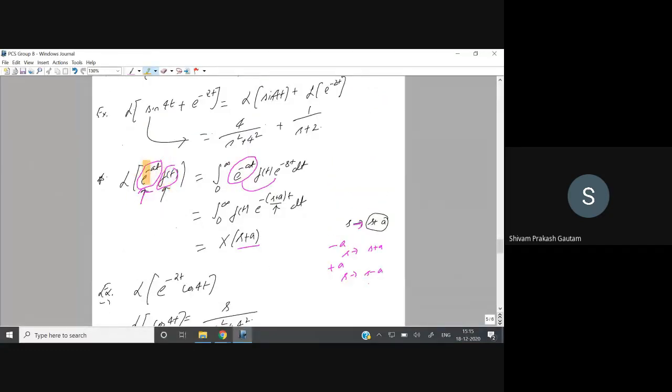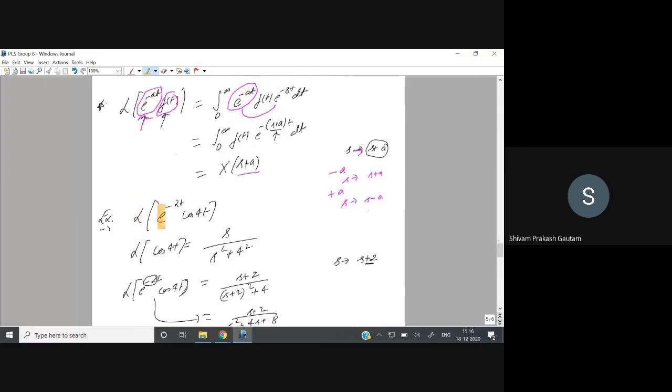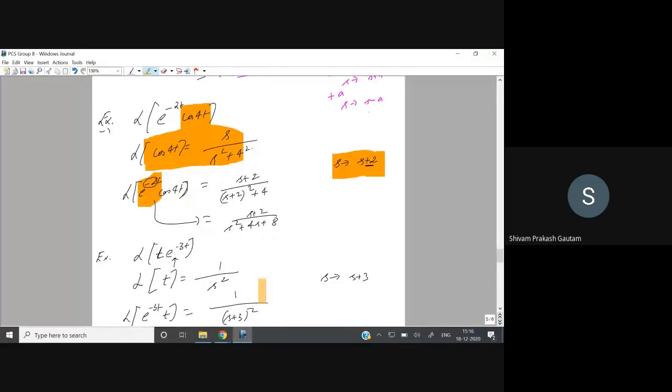If any function is multiplied by e to the power minus at, it will be shifted in the frequency domain by that much amount. You can see here: if you have to find the Laplace transform of e to the power minus 2t cos 4t, first you find the Laplace transform of cos 4t, as we have done here. Then we introduce this exponent term, and you can see s is replaced by s plus 2, which is written here. Wherever s is there, you replace it by s plus 2.